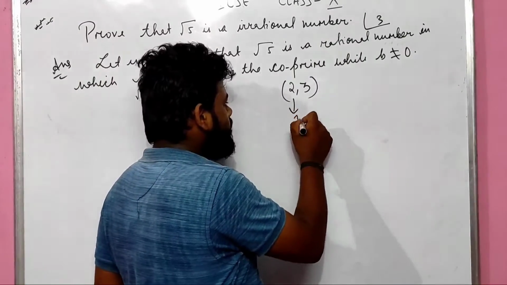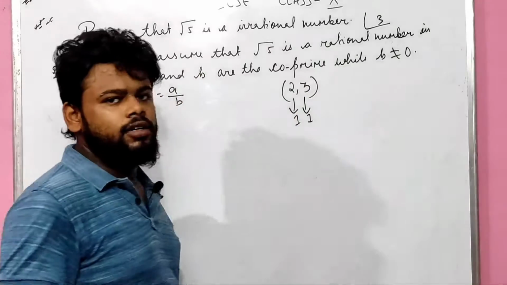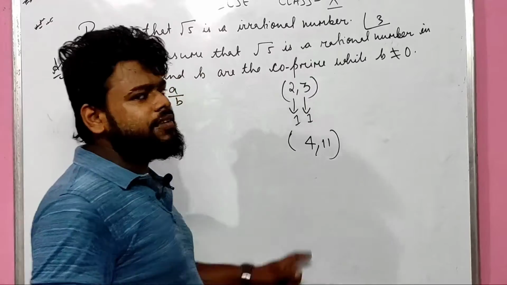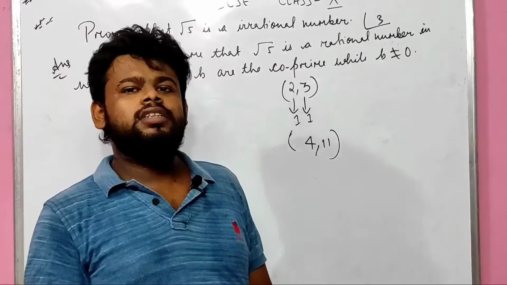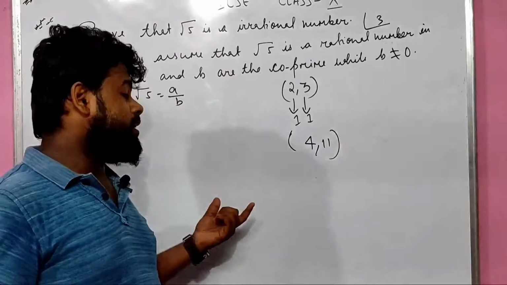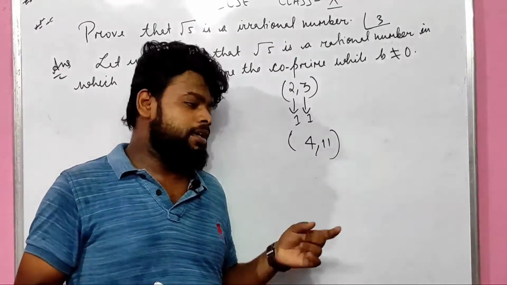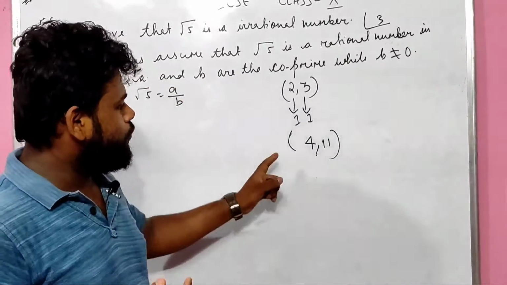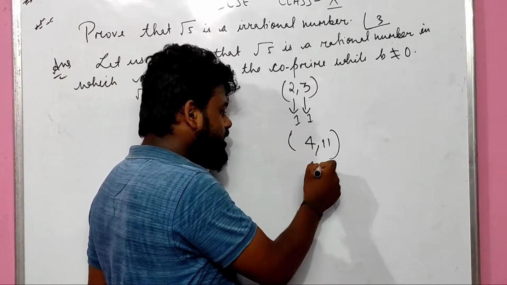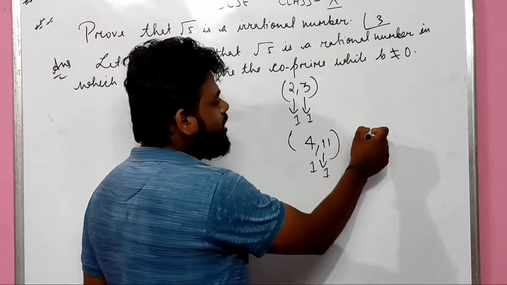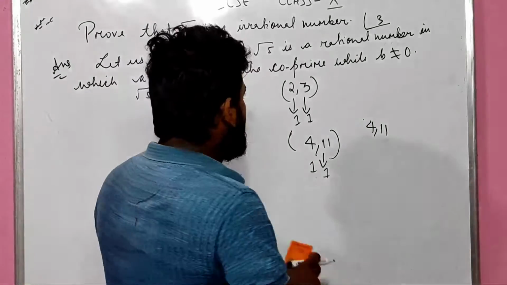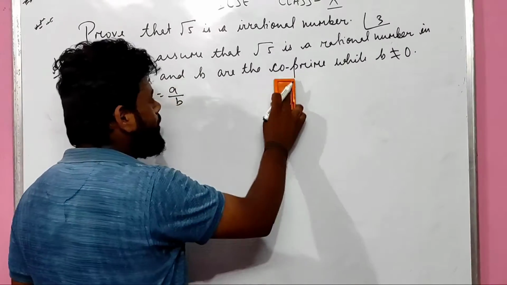So what is the factor? अगर इन दोनों की calculation करते हैं तो factor एक ही होता है. For example, another example, 4 and 11. So you might be thinking, sir, 4 is a composite number. What is a composite number? A composite number is a number which is divisible by 1, itself, as well as other numbers. So 4 is divisible by 1, 4 as well as 2. So here it is a co-prime pair. Why? Because the common factor is 1. अगर इसका दो हम काट दें in this way, it will come as 1. Is it clear? Acha, this is all about co-prime numbers. I think the concept of co-prime numbers is clear to you.